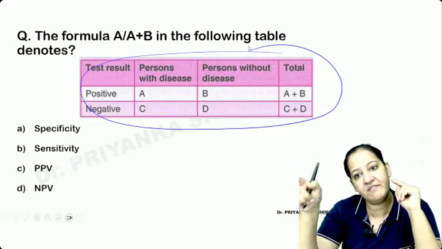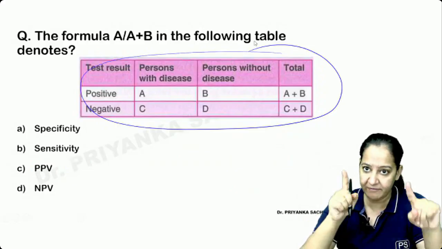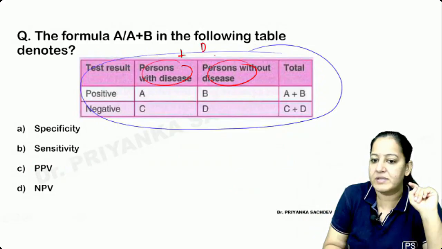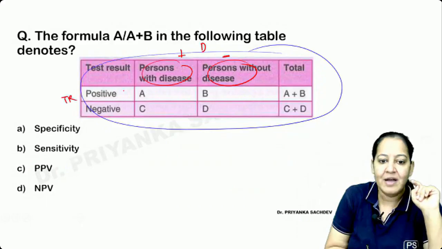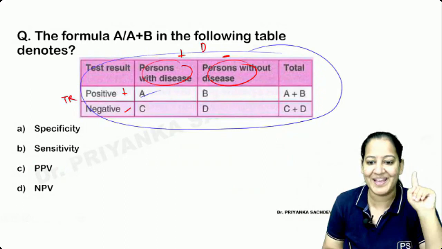A will become C, B will become D. Everything will be reversed. So first check: is it the same table we used to draw? Yes. Person with disease, person without disease. So disease present, absent. Test result positive, negative. Yes, it is the same table. Thankfully, they have not confused me. So A, B, C, D.